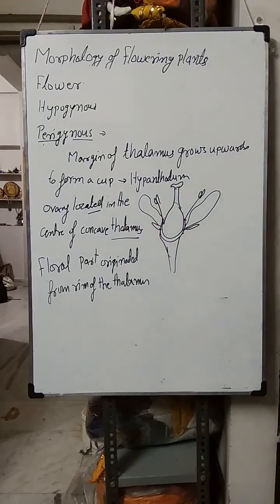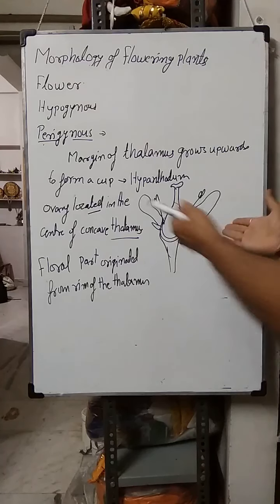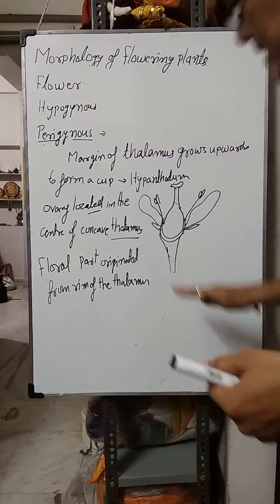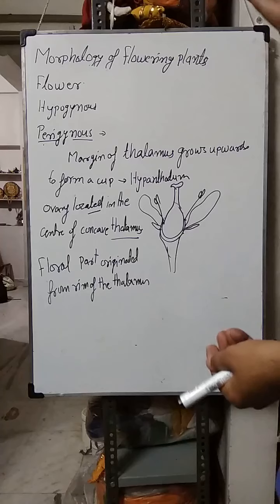So these floral parts originate from the lateral side of the ovary. So the ovary is not completely inside the thalamus, nor above the thalamus; it is in between.